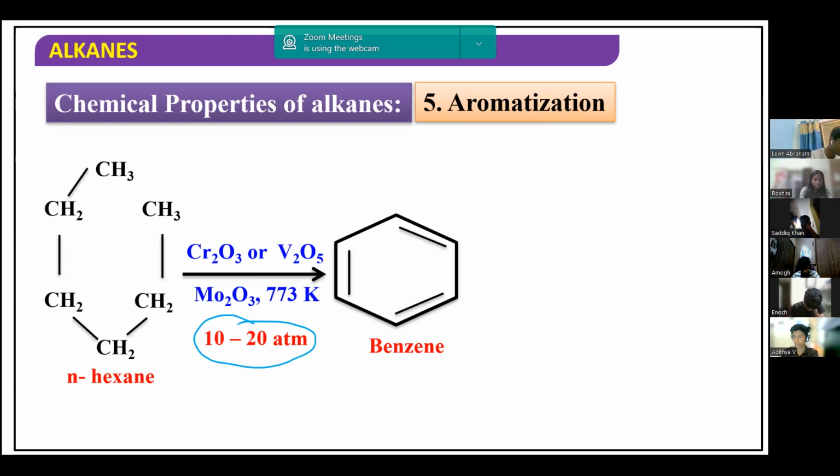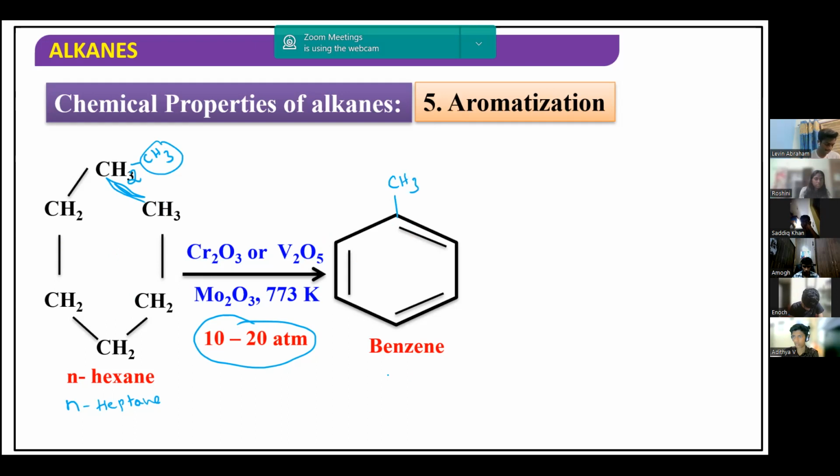Now if instead of n-hexane I use n-heptane, let us take here CH2CH3. Like this, if I take, this is n-heptane. So if I use n-heptane, you see, these 6 carbon atoms will join like this, having alternate single and double bonds, and this CH3 will be like this.